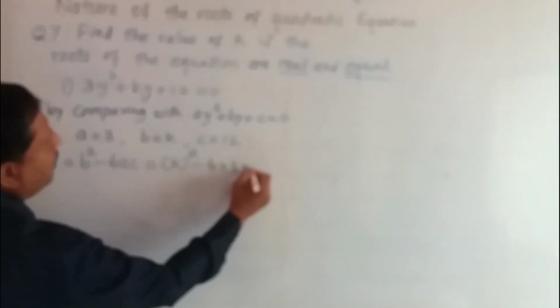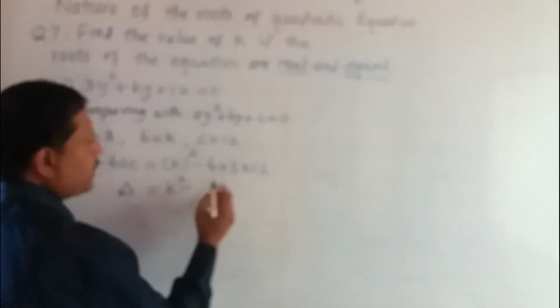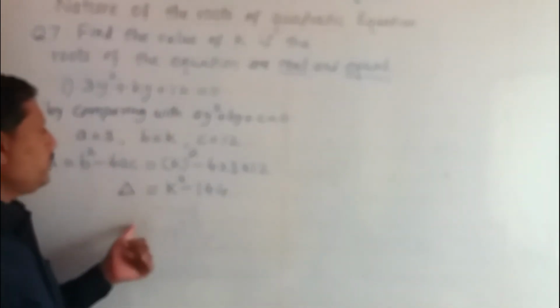Now find the value of delta, that is called the discriminant, b² - 4ac, is equal to square of b. The value of b is k, hence square of k minus 4 into a. The value of a is 3, multiplied by the value of c, that is 12. So we get delta is equal to k square minus 4 threes are 12, and 12 twelves are 144.